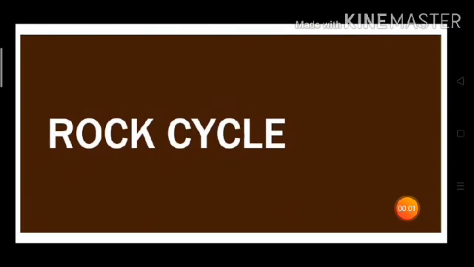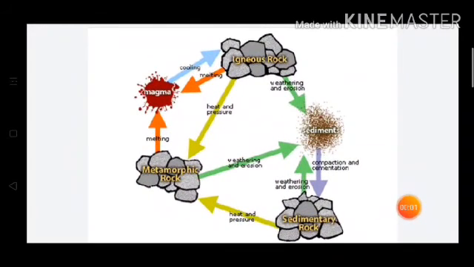Rock cycle. The rock cycle is the process by which rocks of one kind change into rocks of another kind. Now we will see the process with the help of a diagram. When the molten magma cools, it solidifies to become igneous rock. These igneous rocks are broken down into small particles called sediments that are transported and deposited to form sedimentary rocks.